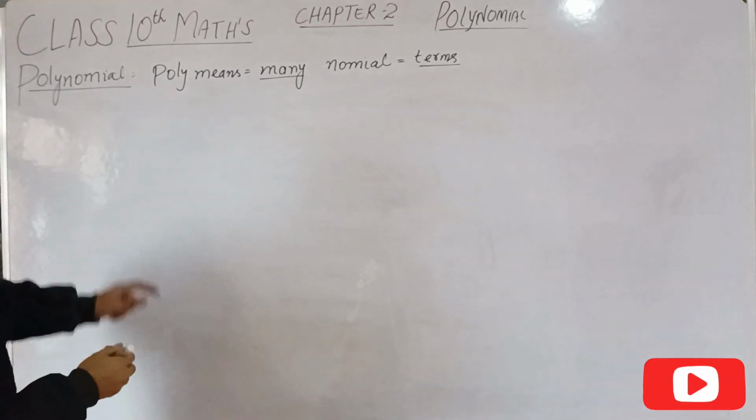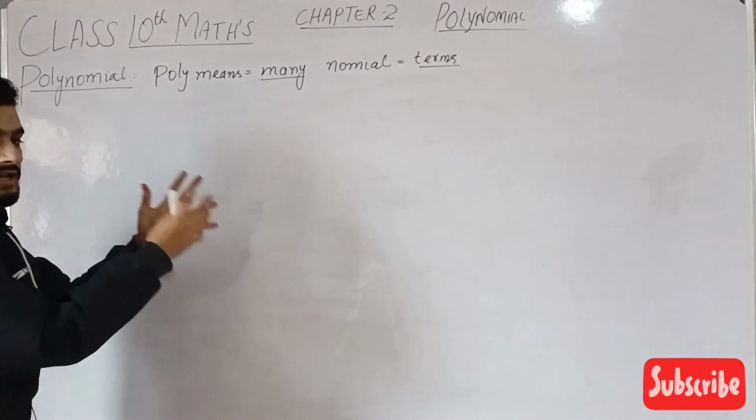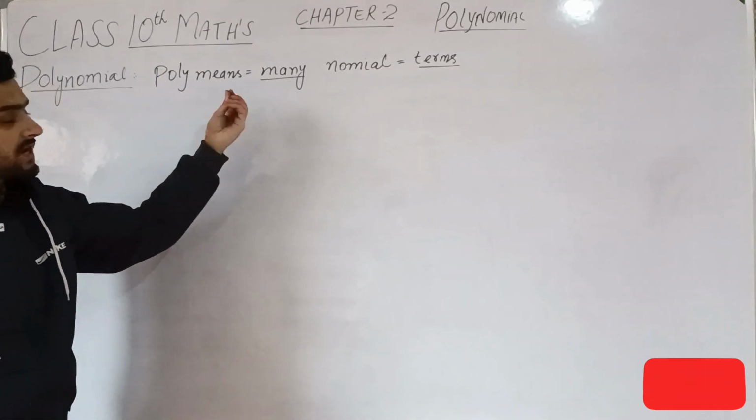What does polynomial mean? Poly means many, nomial means terms. So it is an algebraic expression which consists of many terms. I hope you are getting my point.